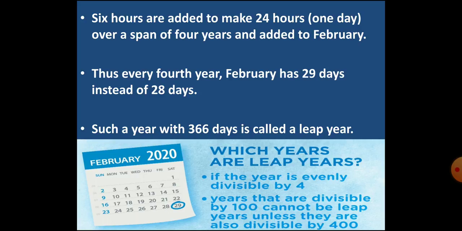In this way, every 4th year February has 1 day extra. That means every 4th year February has 29 days instead of 28 days. And such a year has 366 days instead of 365 days. And it is called a leap year. So, every leap year has an extra day.